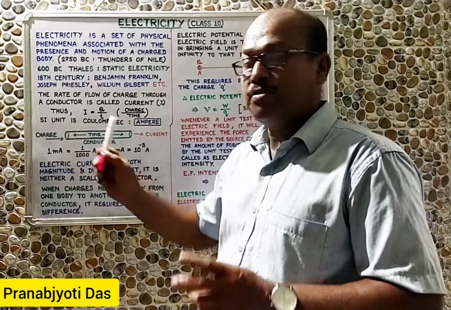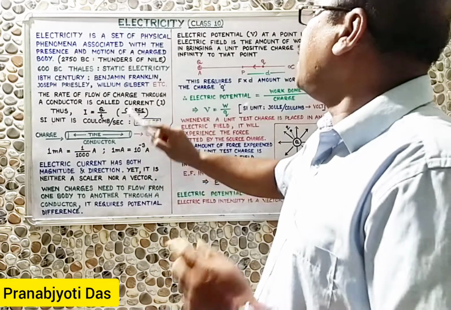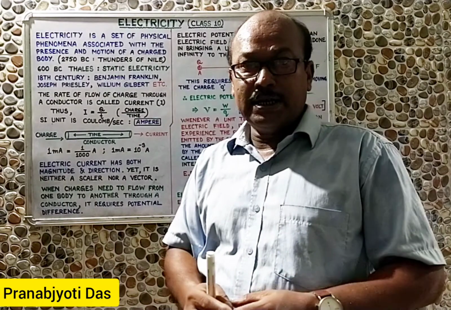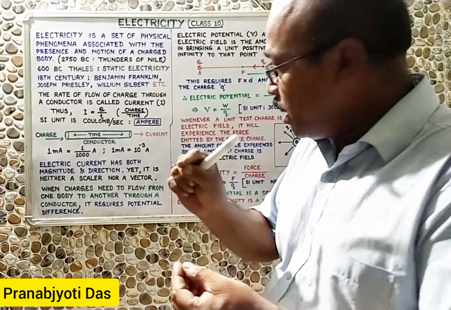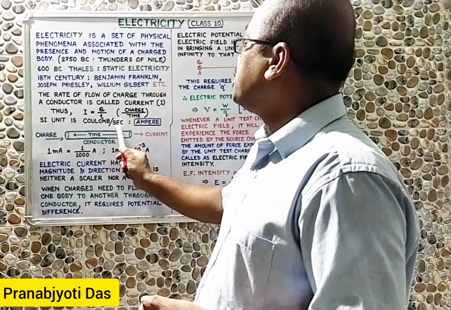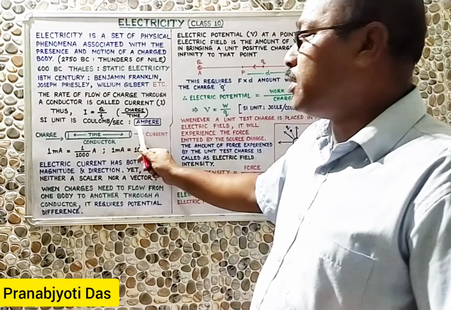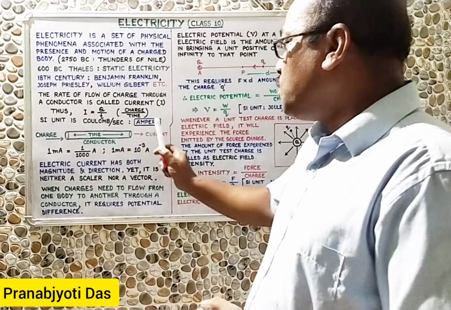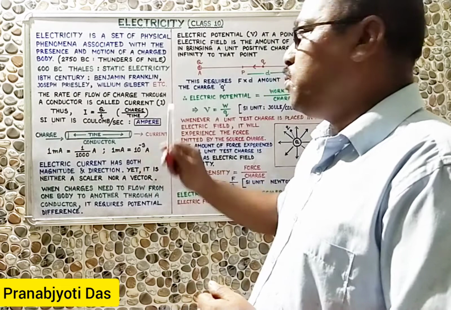So the SI unit of electric current will be the SI unit of charge divided by the SI unit of time. SI unit of charge is what? Coulomb. Coulomb was a great scientist. In respect of his name, the SI unit of charge is called Coulomb. And time is represented with second. So the SI unit of current is Coulomb per second. Coulomb per second is nowadays called ampere. Andre Marie Ampere is another great scientist. So what is the SI unit of electric current? The unit of electric current is ampere.